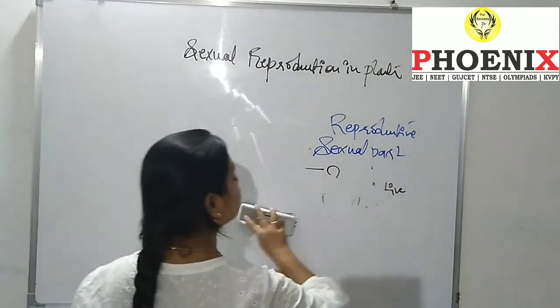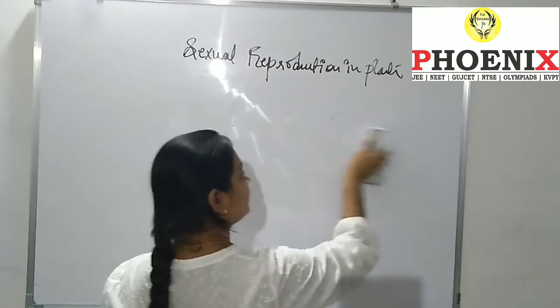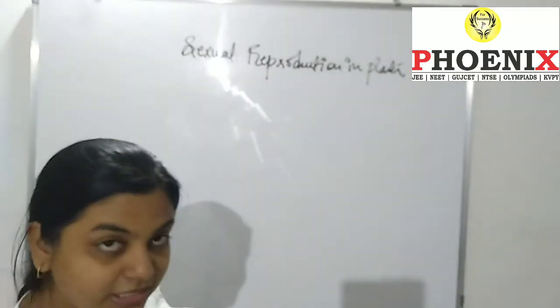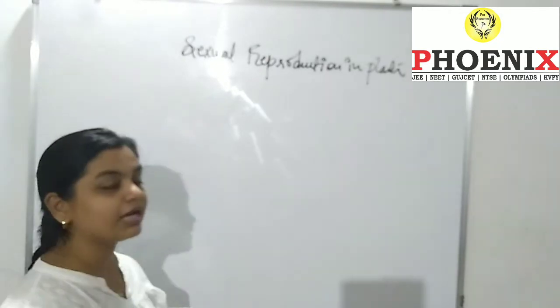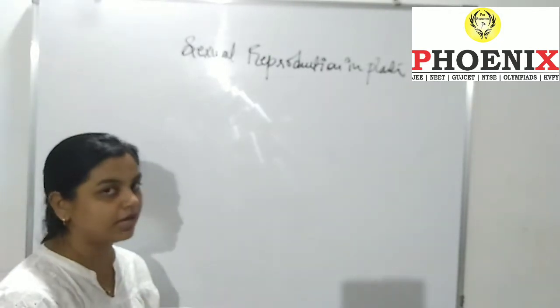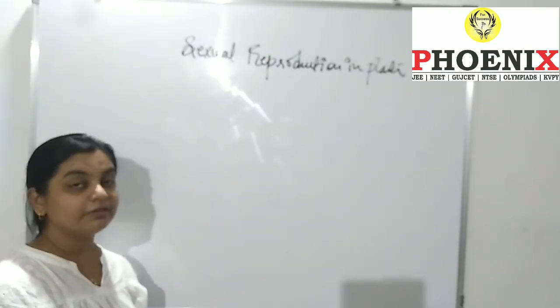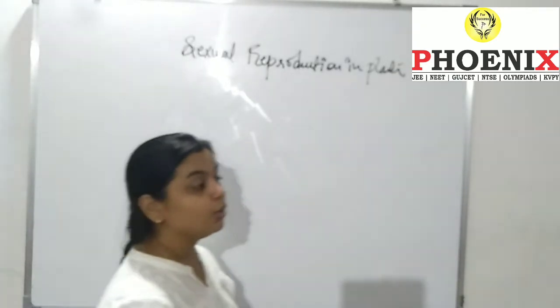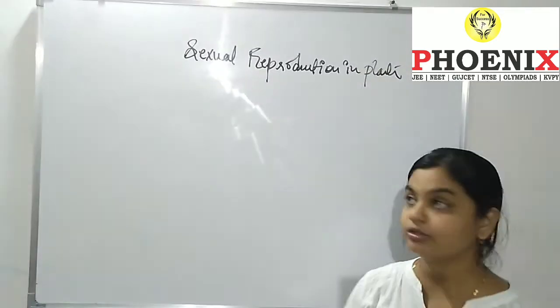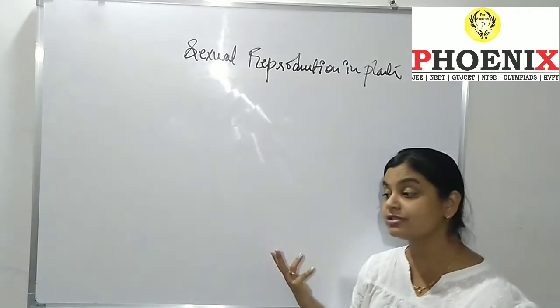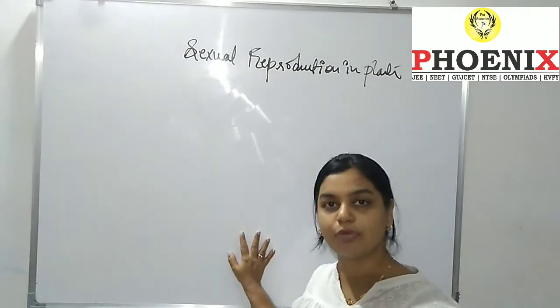Let me tell you, some plants are not flowering in nature. The flowering plants are actually the advanced plants. Flowering plants know that sexual reproduction is so important for them.